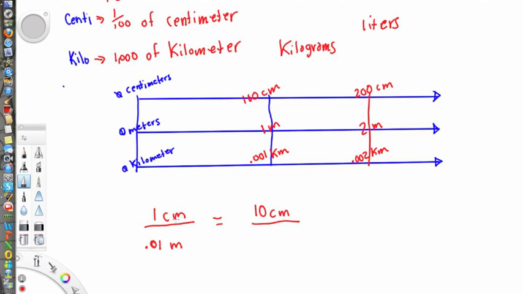Well, what's happening here when I jump from 1 centimeter to 10 centimeters? We're going to use our ratio reasoning. Well, what's happening multiplicatively here? Well, we're going from 1 to 10. That means we're multiplying by 10. So if we multiply our centimeters by 10, if we increase our centimeters 10 times, we need to do the same thing with our meters. So this would be equal to 1/10 of a meter. Okay, and that's called ratio reasoning.